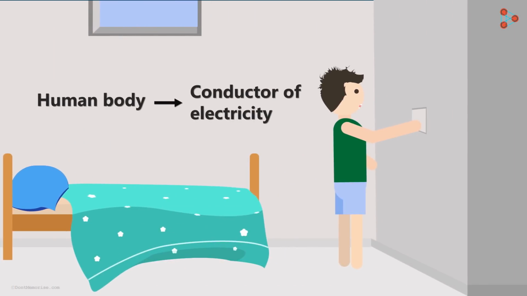Did you know that the human body is also a conductor of electricity? In fact, it's a very good conductor. This is the reason why we get an electric shock if we're not careful. The electric current flows through our body towards the earth.